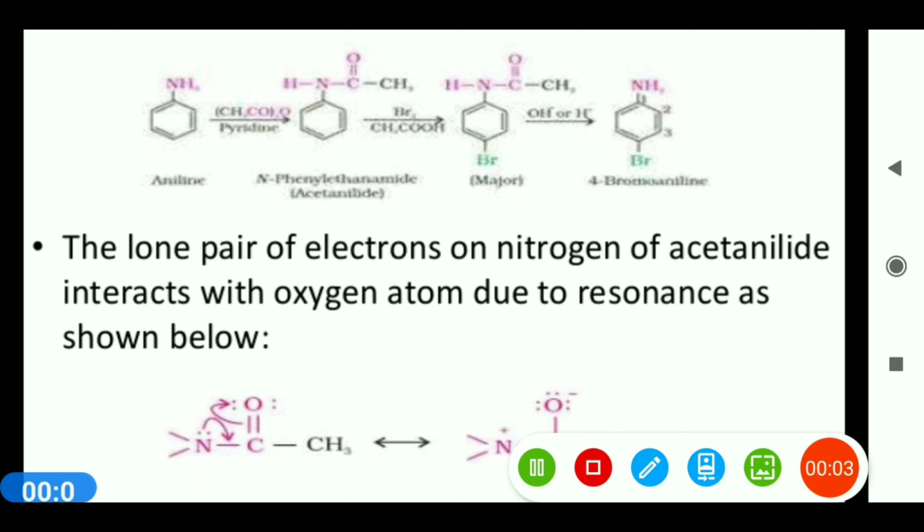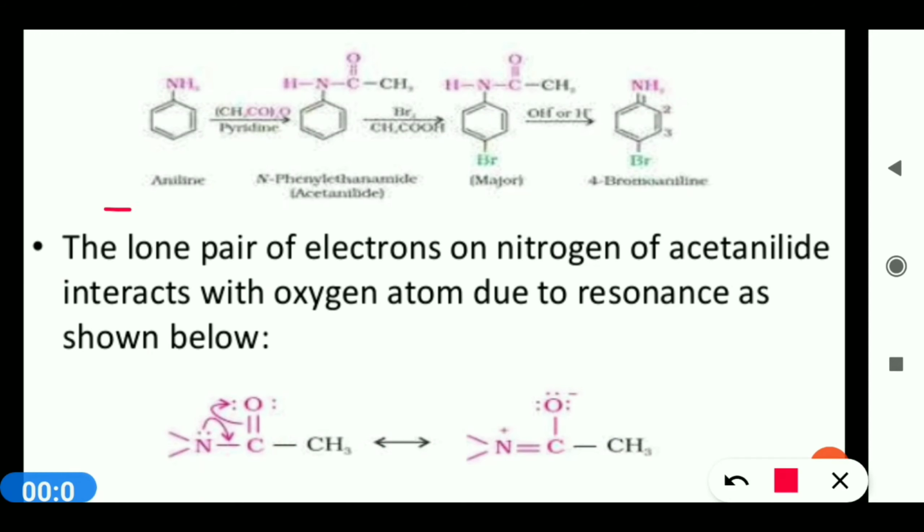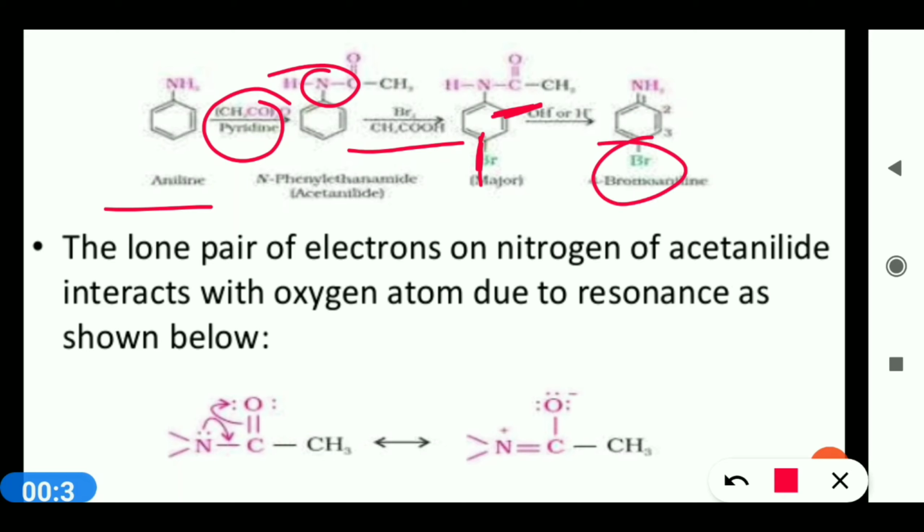So here in the reaction you can see aniline when reacted with acetic anhydride or acetyl chloride, a protecting group will be there. Then bromination will take place, and the attack will be at the ortho position or at the para position. No meta product will be formed, either the para product or the ortho, or a mixture of ortho and para.